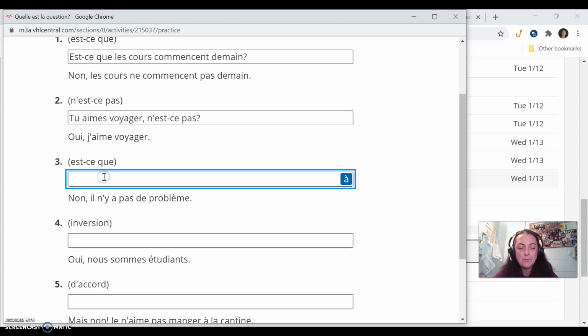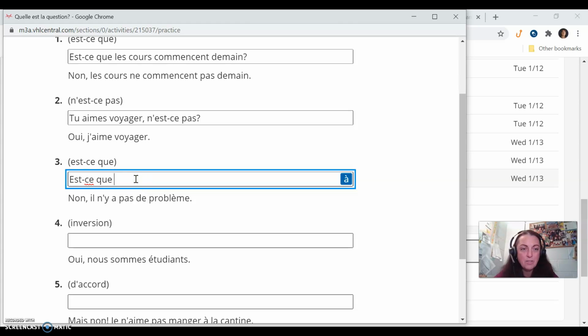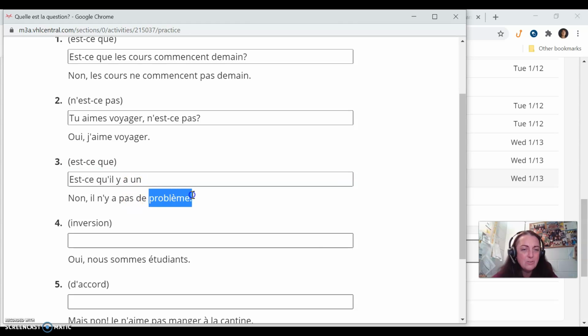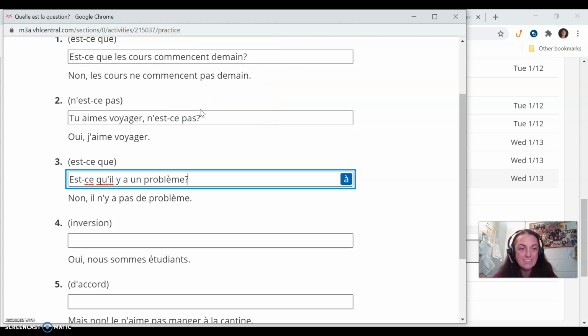Numéro 3, we have another est-ce que one. All right. Non, il n'y a pas de problème. No, there is not a problem. So the question is there a problem? Est-ce que, and they want to use est-ce que, and then il y a. Ooh, what's going to happen though? The next word, yes, it starts with the vowel, so est-ce qu'il y a un problème? And if you don't want to bother with some of the accents, you can just copy and paste, kind of easy there too. Makes it faster. Est-ce qu'il y a un problème? Non, il n'y a pas de problème. Is there a problem? No, there's not a problem.